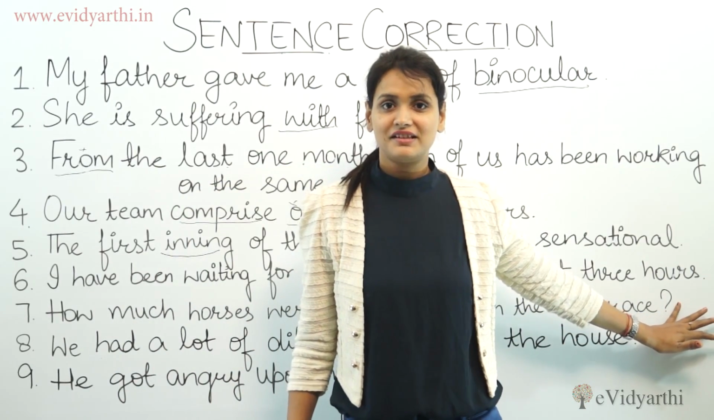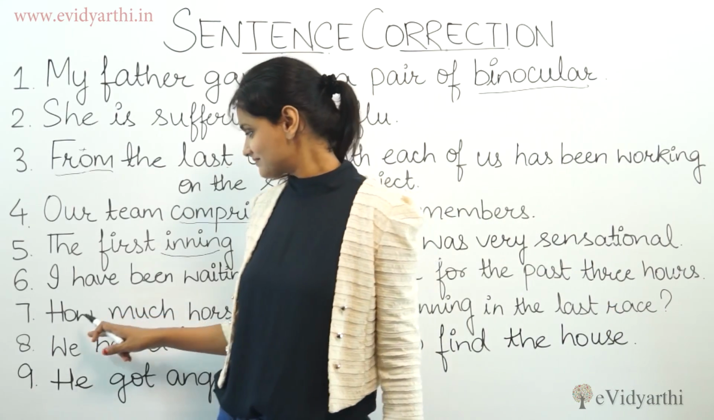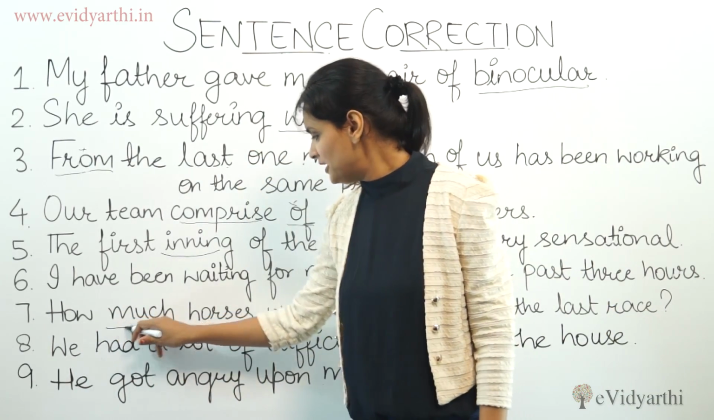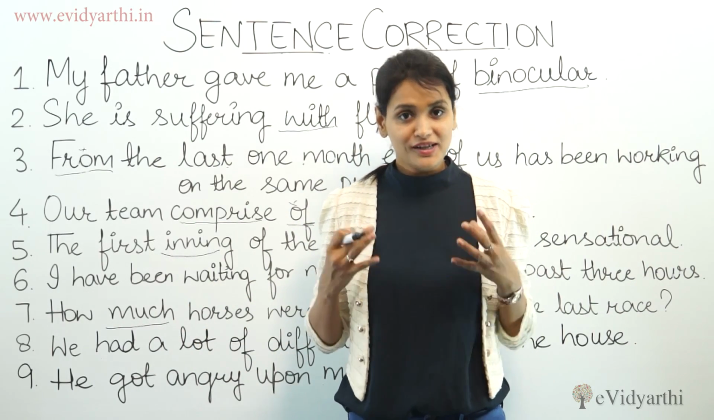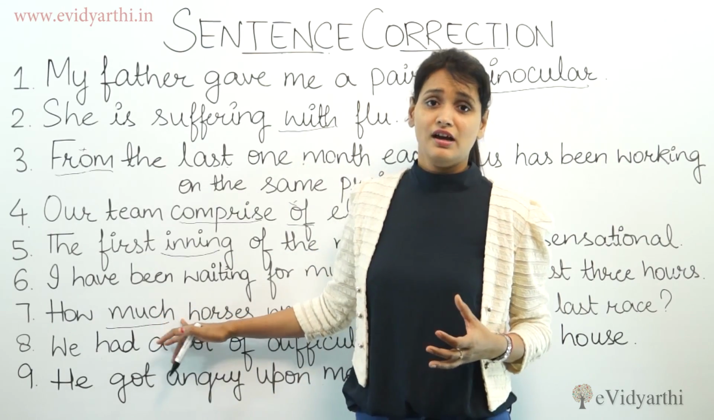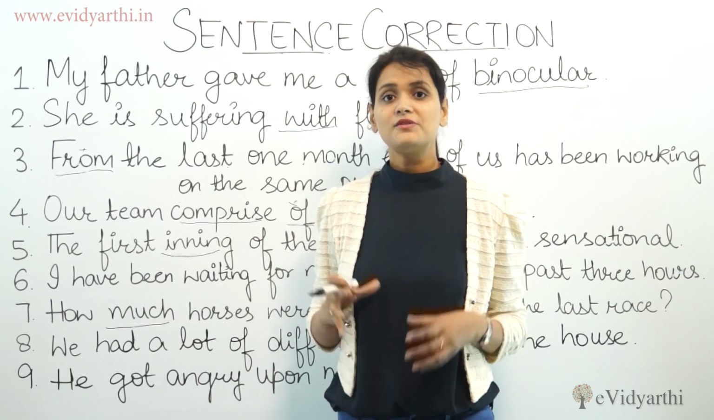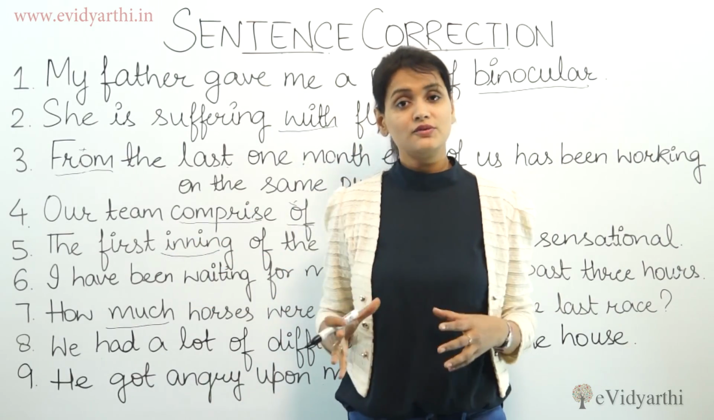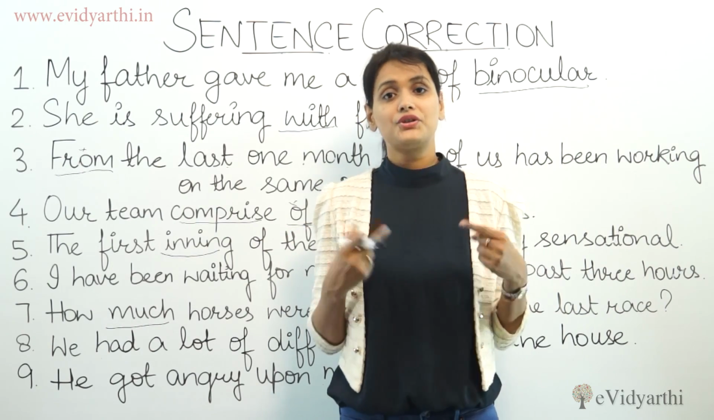Okay, how much horses were there running in the last race? What is the mistake? Very basic, very common. Yes, that is: how many horses. "Much" is used for something which is called quantity, which cannot be counted, but we can count the horses. How many pens are there in the box, right? How much milk is there in the pot? So "much" is used for the quantity which cannot be counted.